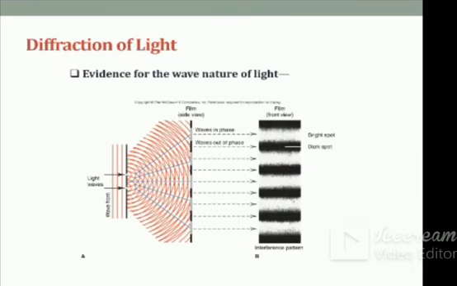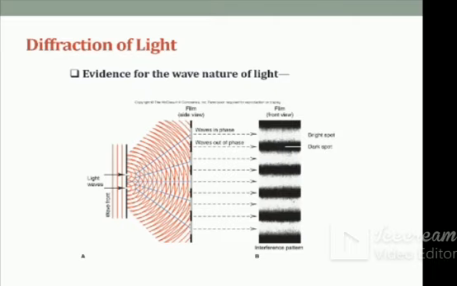Now here are some evidences to show the wave nature of light. Here this figure shows the light, the plane wavefront, which is incident on two slits. Plane wavefront, how do we get it? If the light is coming from infinite distance, it becomes the plane wavefront.